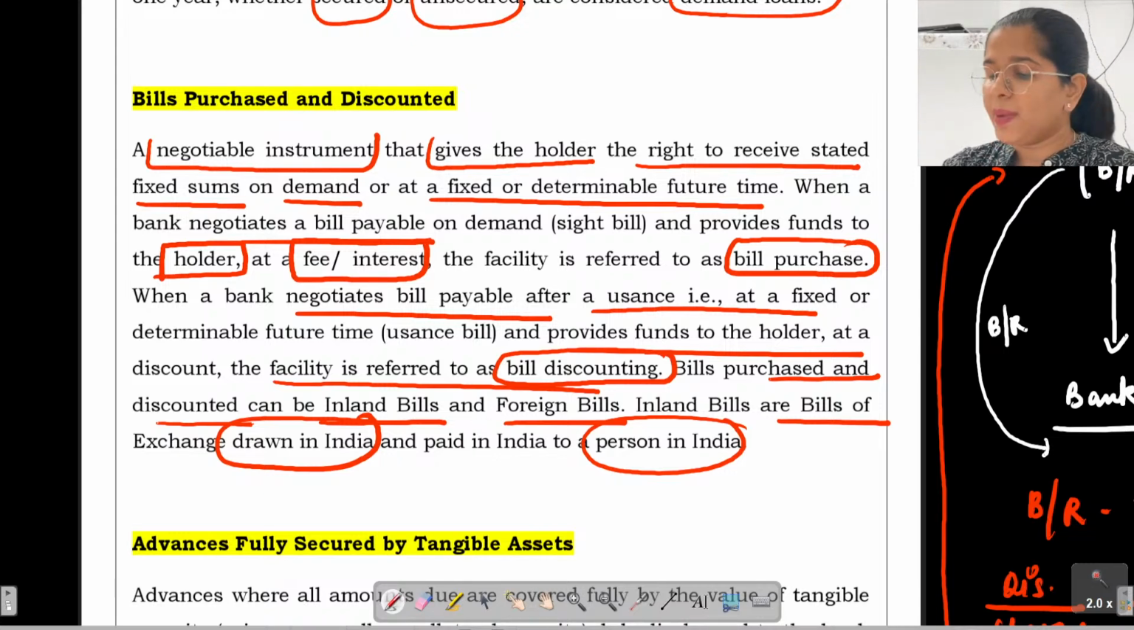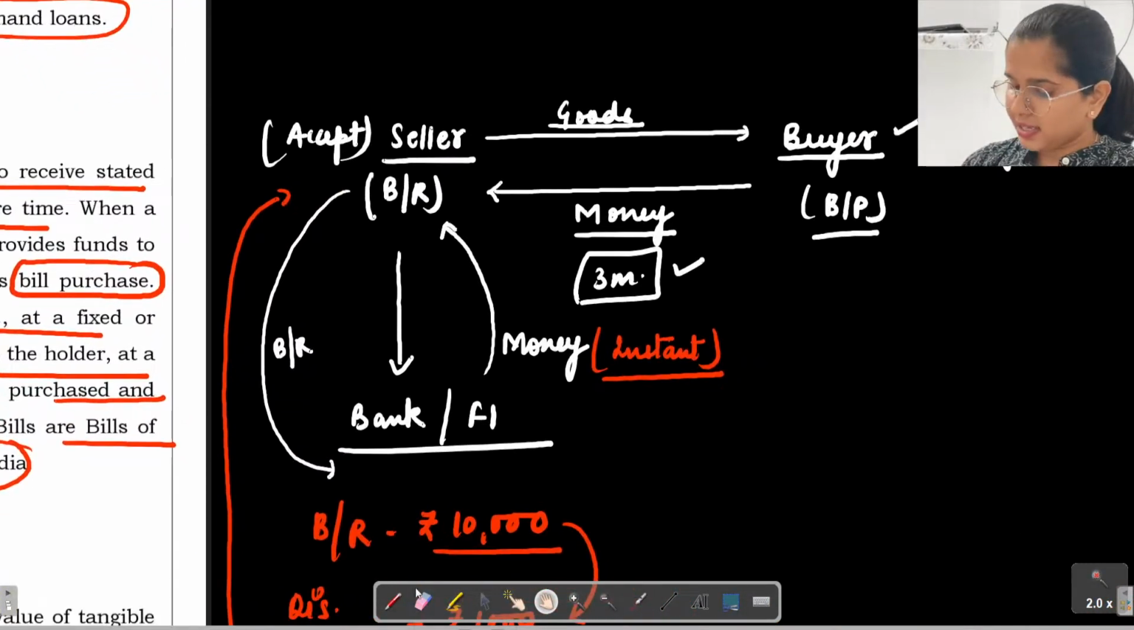Okay, two things here: bill purchase and bill discounting. First, let us understand the difference between them as well.